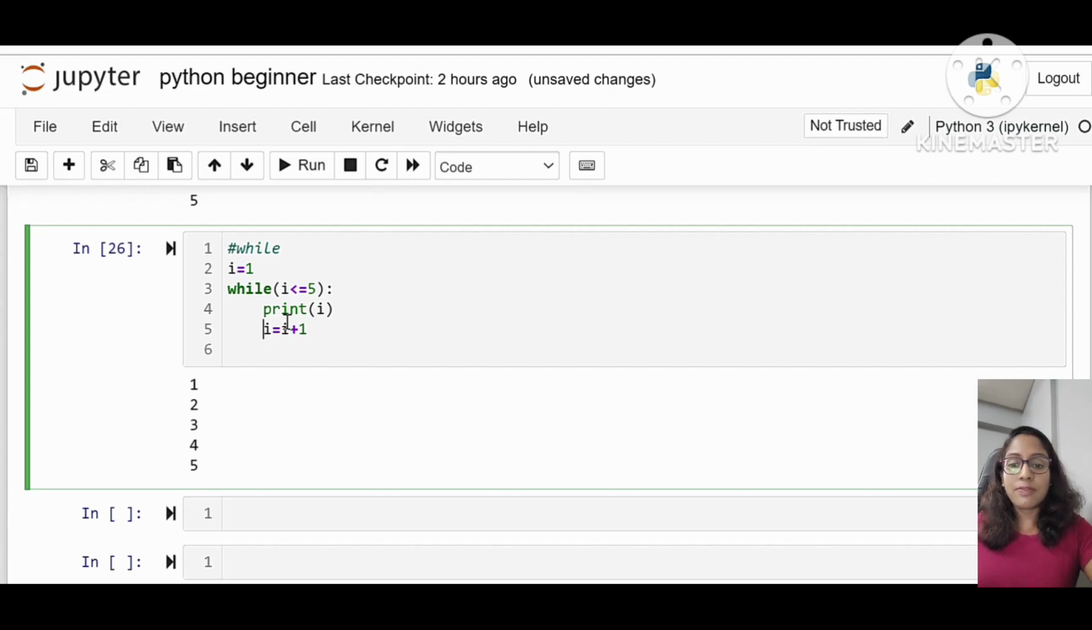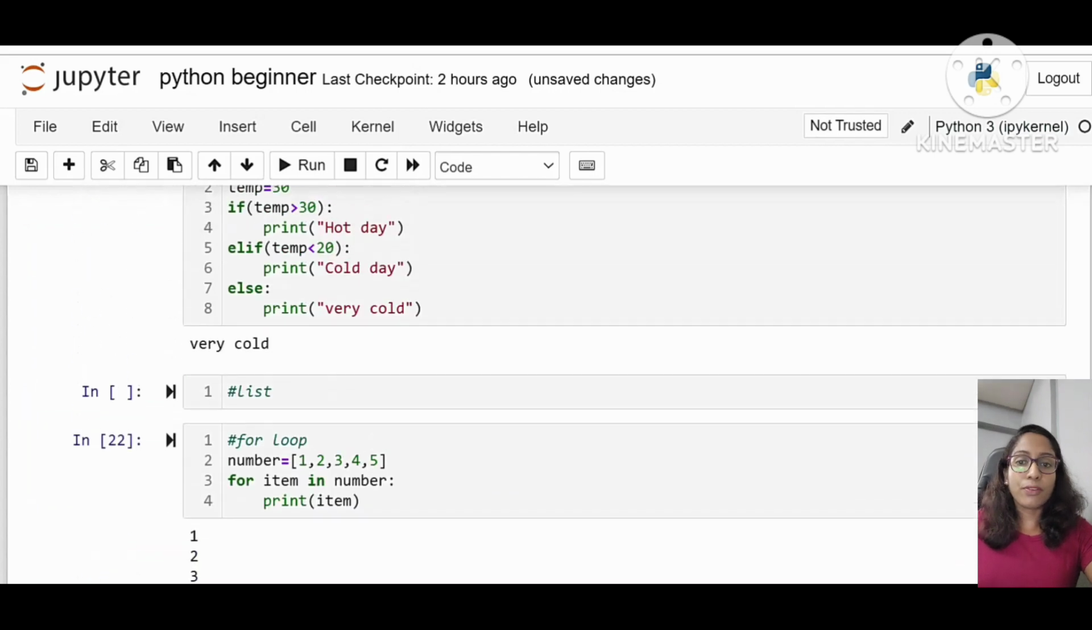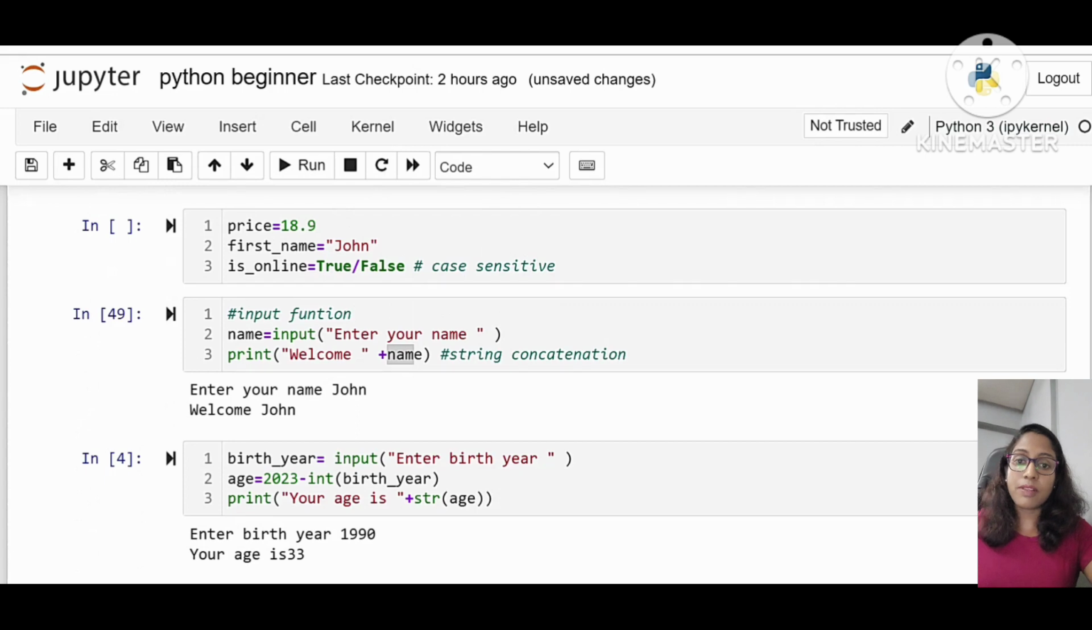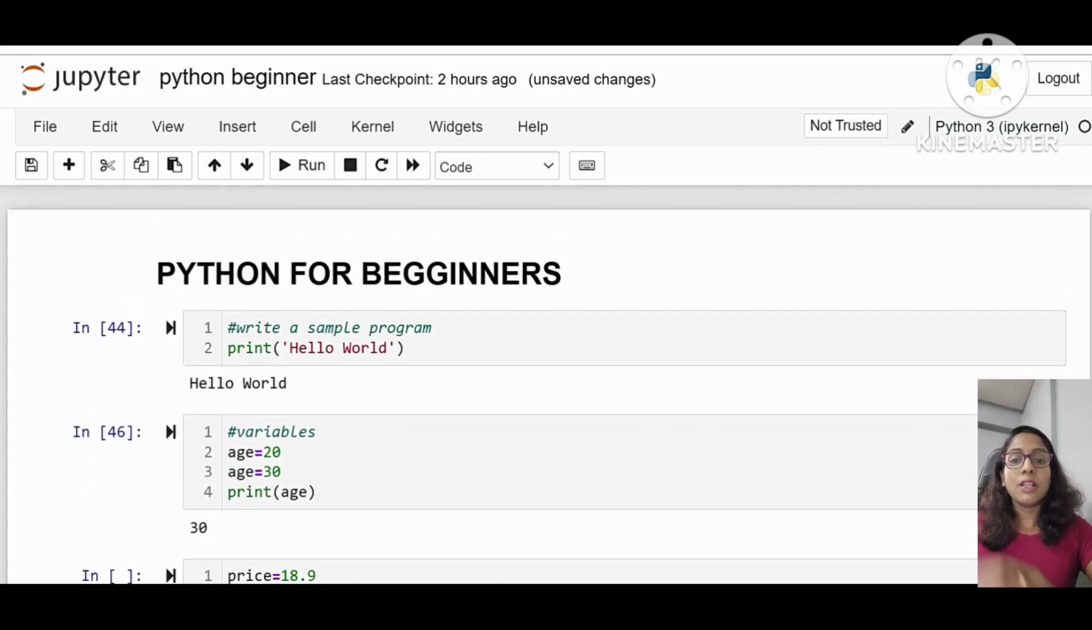But what happens if the I incrementing step is not present? That means this loop will run infinitely until it uses up all our memory. So always keep in mind that while using a while loop, we have to give a proper condition to exit the loop, otherwise it will run indefinitely. When considering for loop and while loop, we always opt for the for loop in Python, because it requires fewer lines of code compared to a while loop.